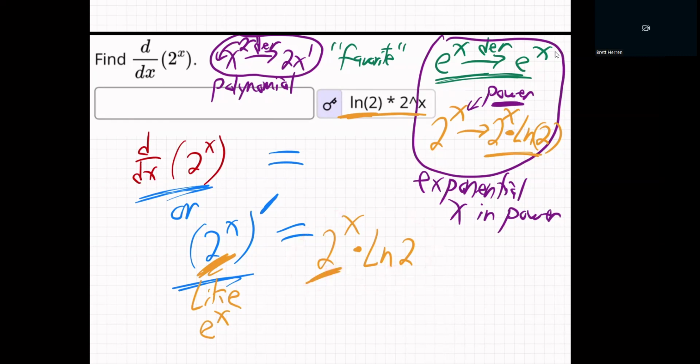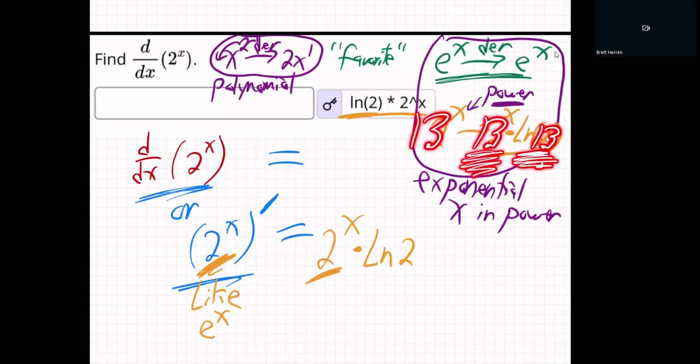That's our answer. So my point is, when you have x in the power, it's called an exponential function. If the base is e, our favorite, it does nothing. If the base is any other, say 10, or let's say 13, then it's going to be 13 to the x times natural log of 13. You have that little adjustment because you didn't have the perfect number.